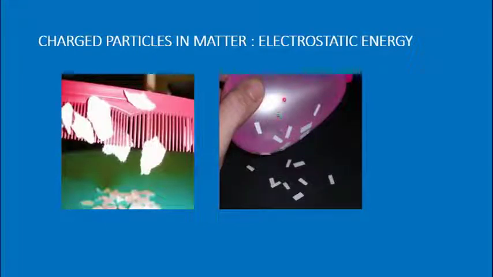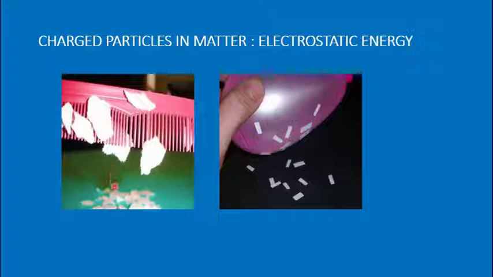Same thing, you can do the activity with a balloon. Take an inflated balloon and rub it on synthetic material or silk material and then just run it over a piece of paper. You can see the piece of paper will be attracted by the balloon. So what is this? Why has this balloon and the comb become charged? The comb and the balloon have become charged because they are made up of matter, and matter in turn is made up of charged particles. So this is nothing but electrostatic energy which is present in this matter.